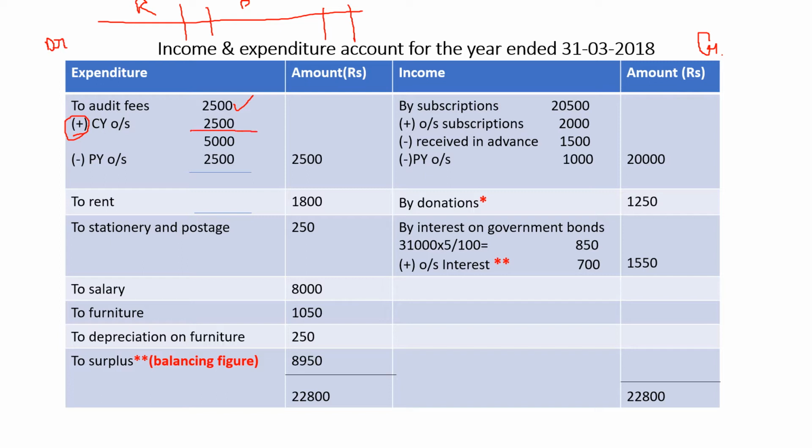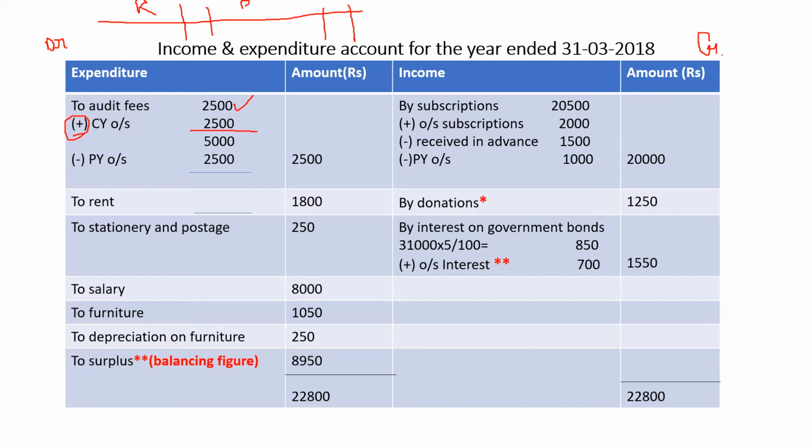Now check, is there any previous year's outstanding? If you check in the opening balance sheet, balance sheet as on 31st March 2017, in the question, you have under the liability side audit fees 2500. So the amount given in the opening balance sheet relates to the previous year. Previous year's items, we have to deduct.